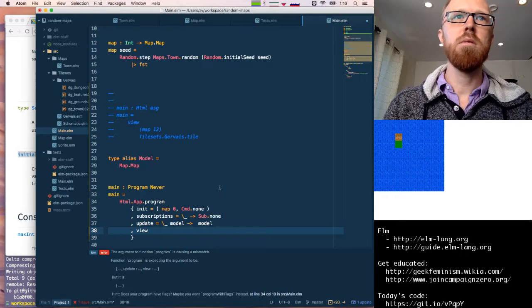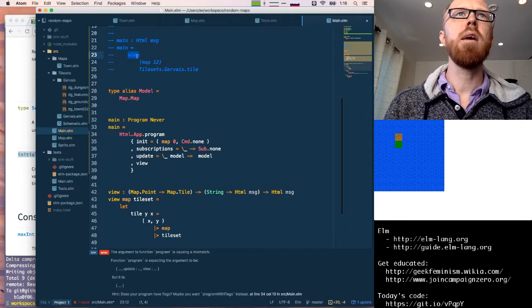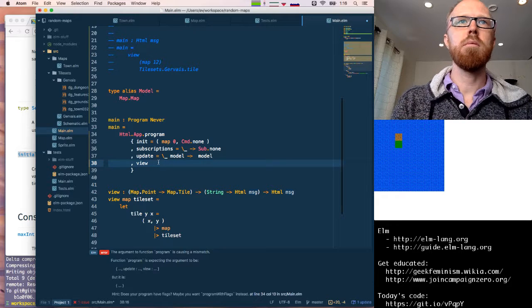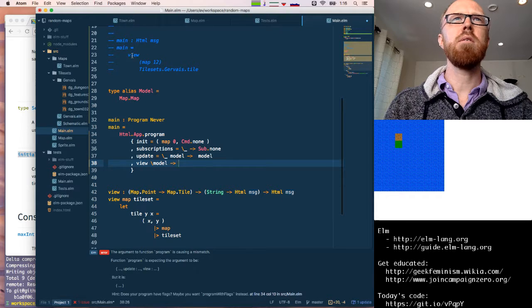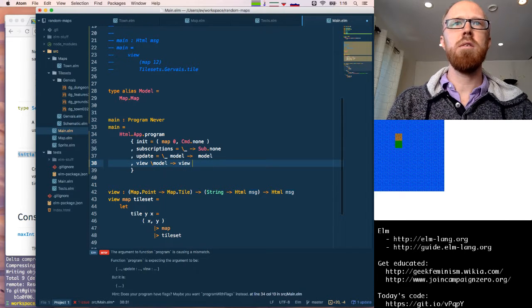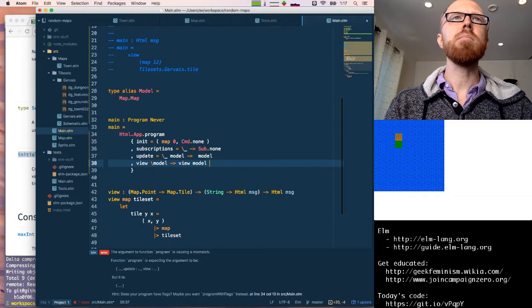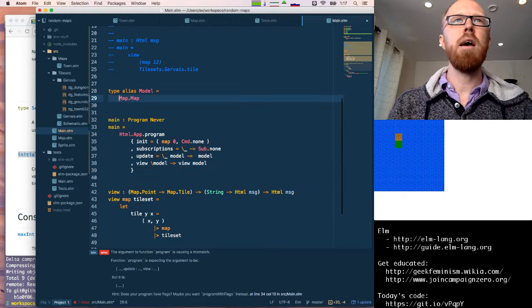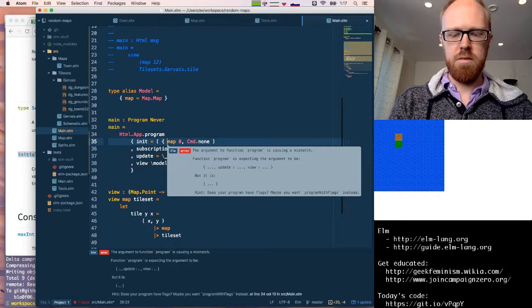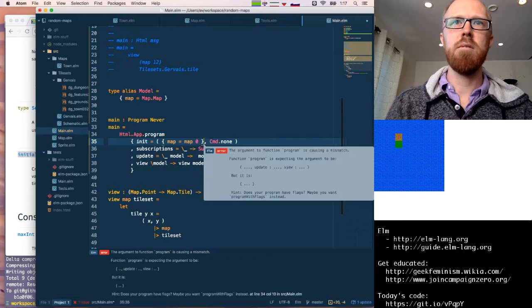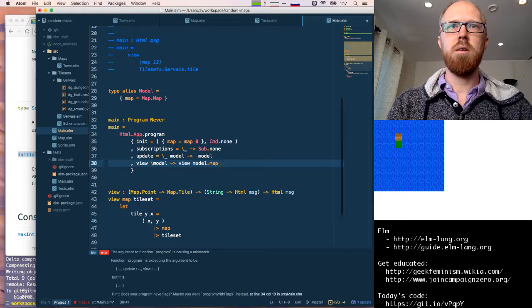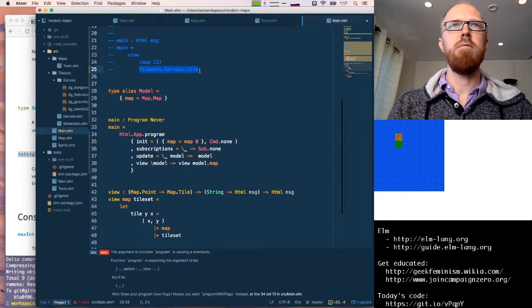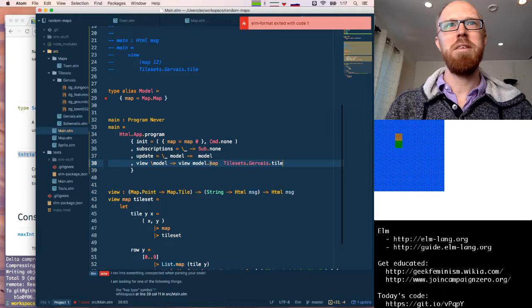Our view is going to be taking our map, which is the same thing as our model, and rendering it with our tile set. Yeah, why don't we actually make our model be a record? That feels nicer in general. So we're going to render our model.map using our favorite tile set. Or my favorite tile set, at least.